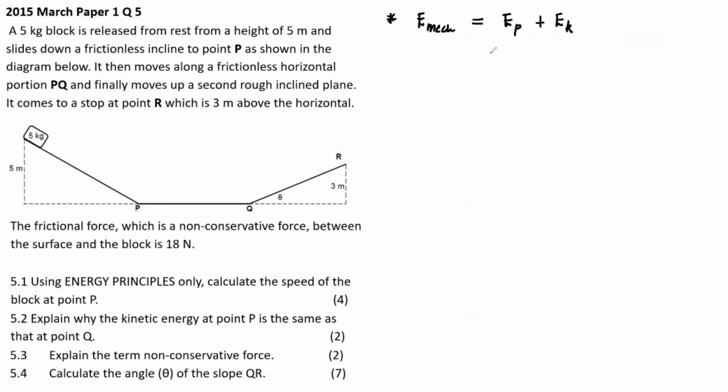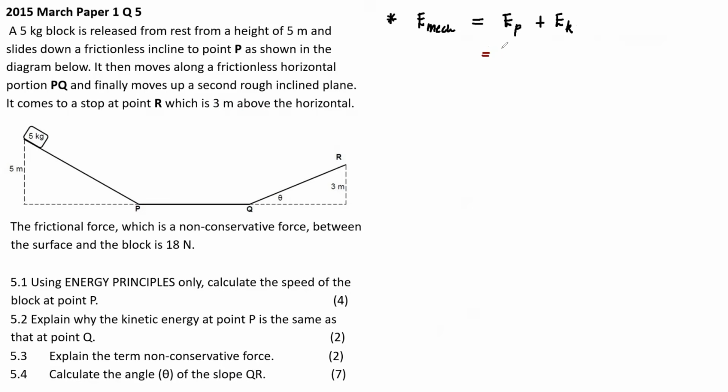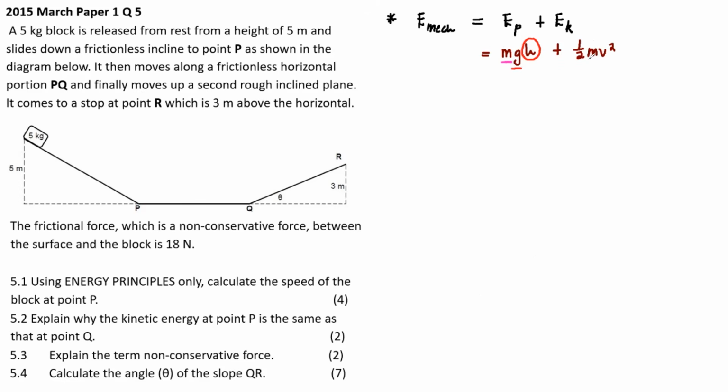Potential energy is mgh: the mass of an object multiplied by g, gravitational acceleration, multiplied by h, the height of the object above the ground. Kinetic energy is half m v squared, v being the velocity. So that's mechanical energy.